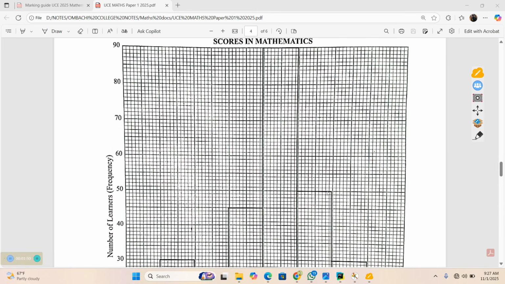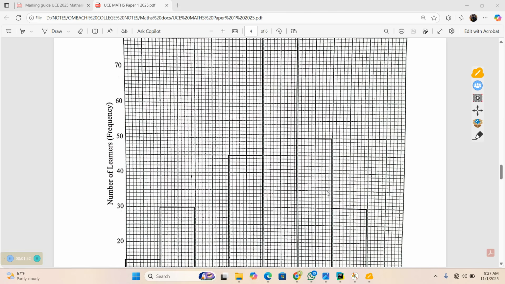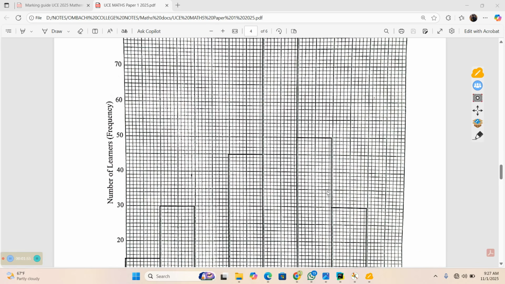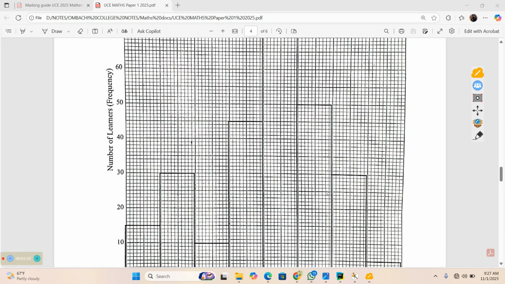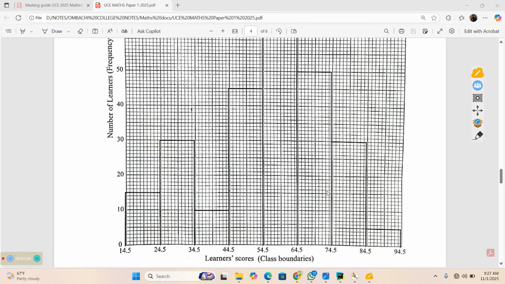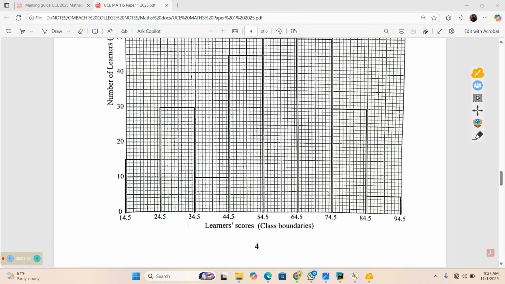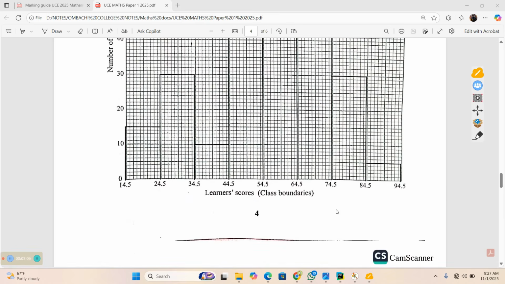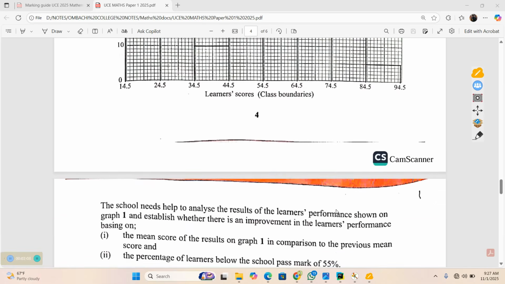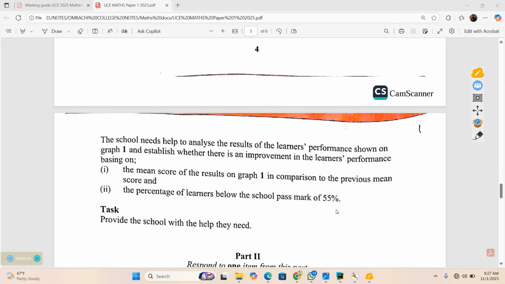The new teacher has taught for a full term and learners have been given an exam whose results are shown in the graph. So here we have a graph which is showing number of learners and their scores in mathematics. So this is the graph. And we are told that the number of learners is actually representing what we call the frequency. So we have got learners' scores which is representing the class boundaries.